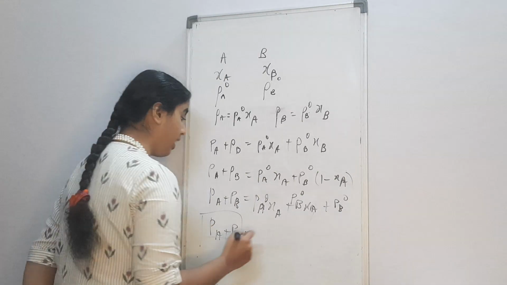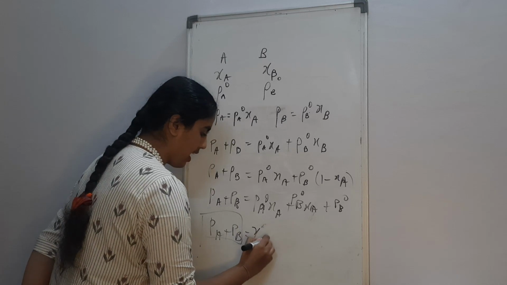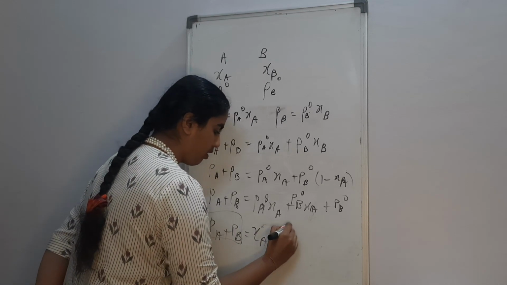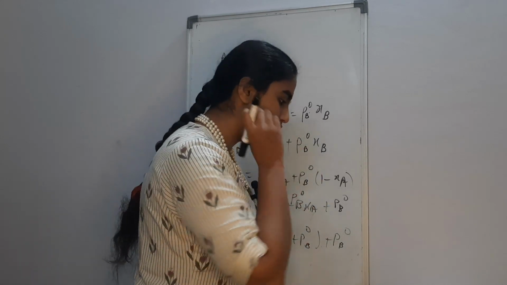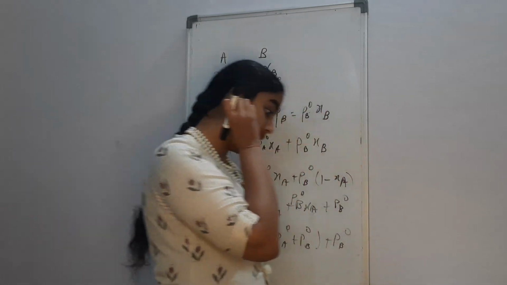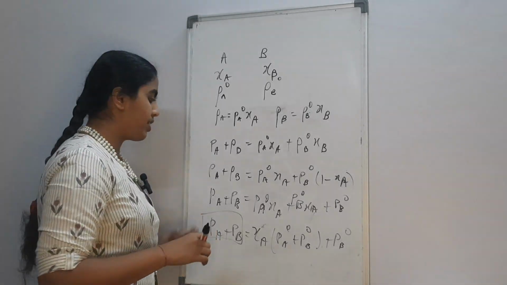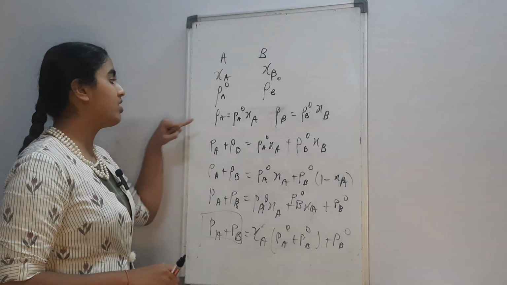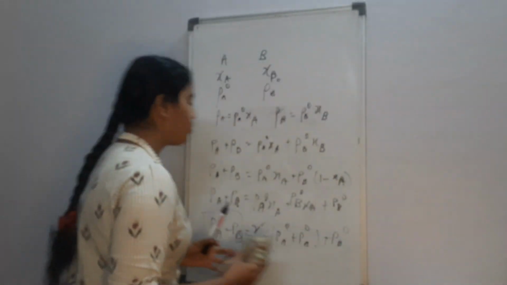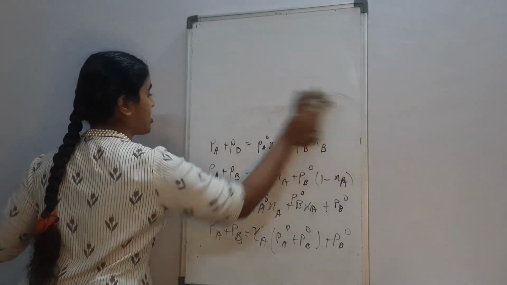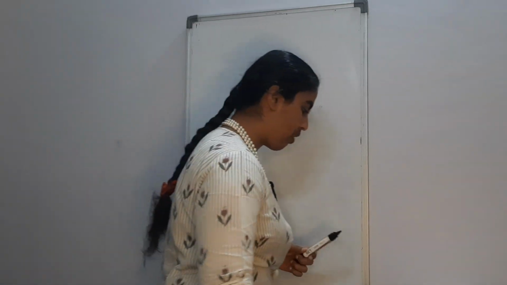PA plus PB is basically the total pressure of the solution. We are taking xi A common, so it is PB naught plus xi A into PA naught minus PB naught. Well, that is pretty much what our Raoult's law equation is. Any one of these equations you might have to work upon during your numericals. It can be any one of these. So that pretty much sums up our Raoult's law equation.